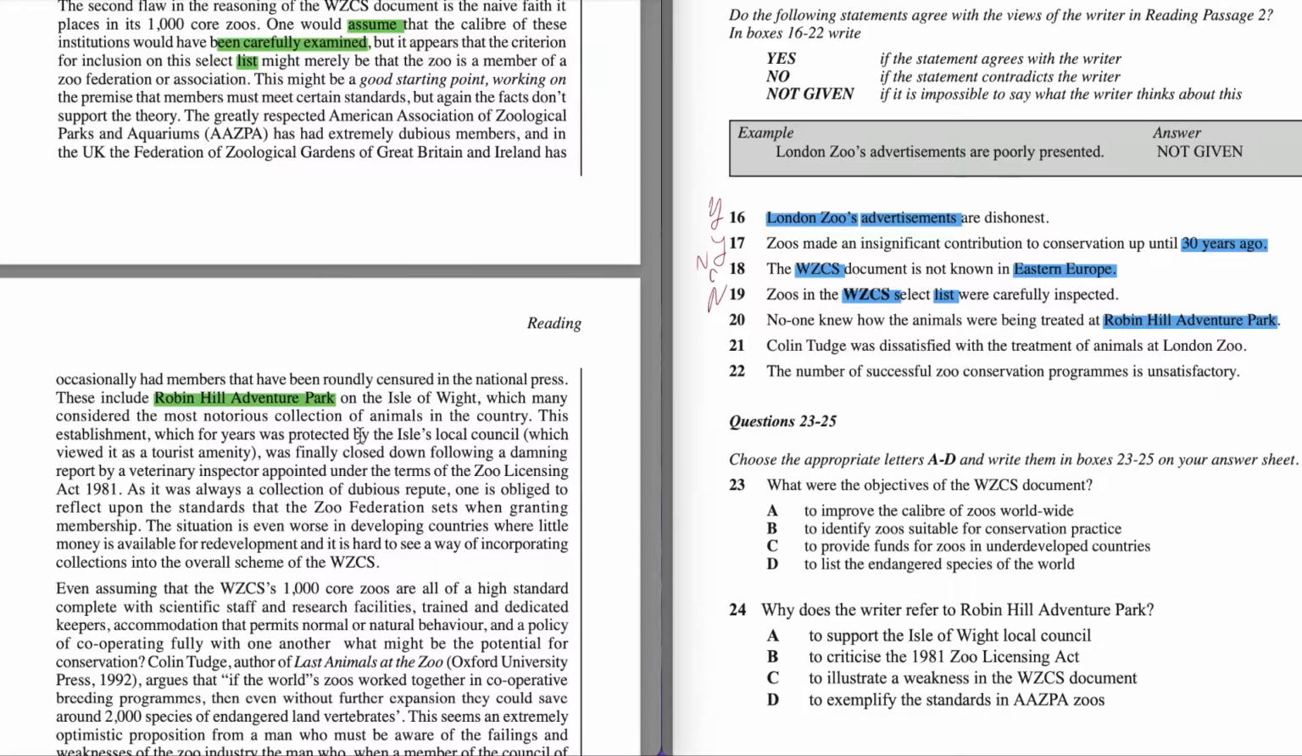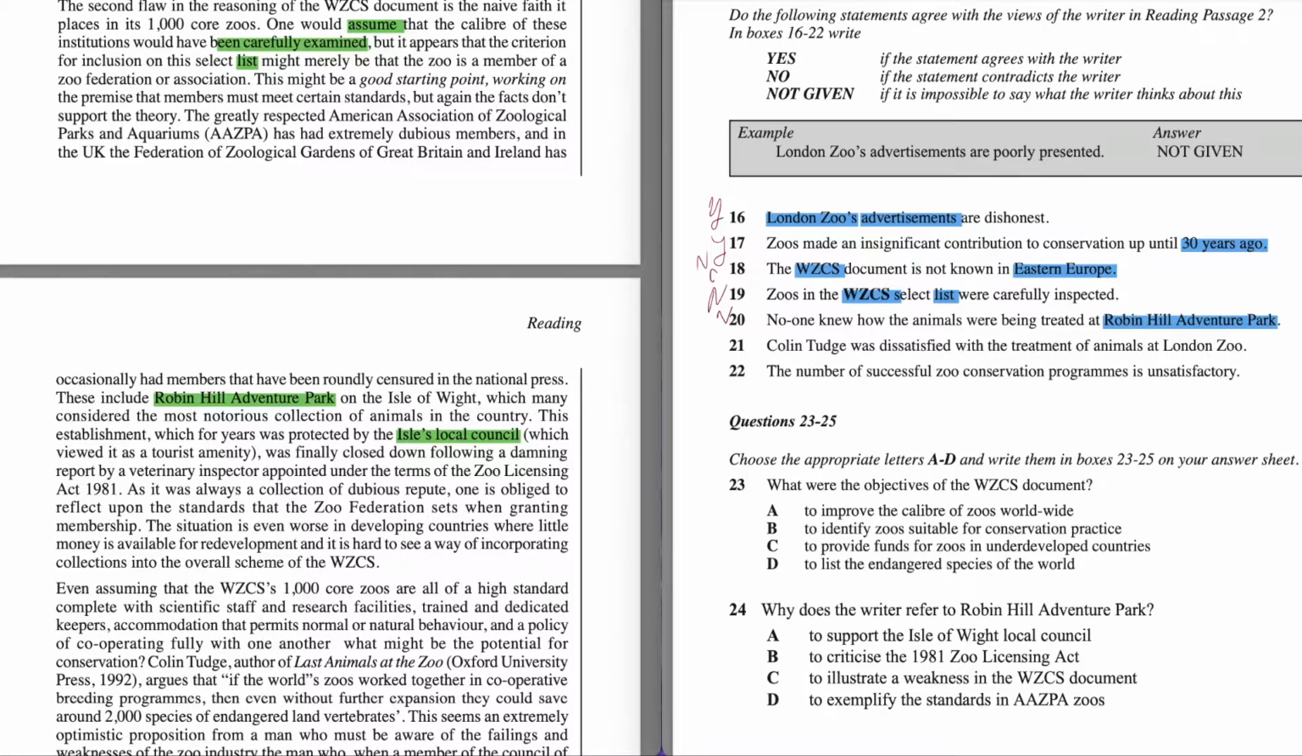So it was protected by this Isle of Wight local council, and we can't say that no one knew. The local council knew how animals were treated there. So the answer to question number 20 is going to be no. They knew how they were treated there.